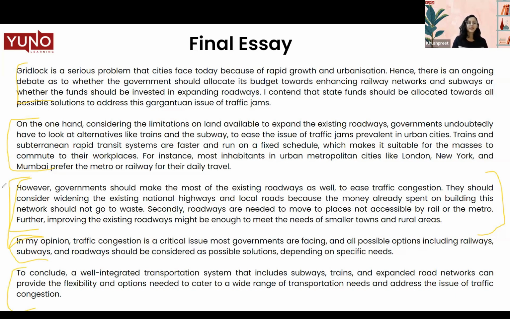Now, since we're done with the structure of the essay, let's have a close look at the assessment criteria. So there are 4 assessment criteria that you need to focus upon. So what are those? There is number 1, task response, that is your TR. And we have coherence and cohesion, lexical resource, and grammatical range and accuracy.